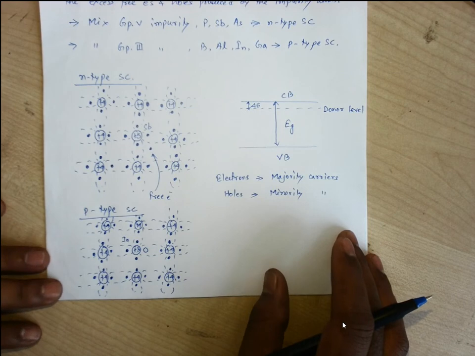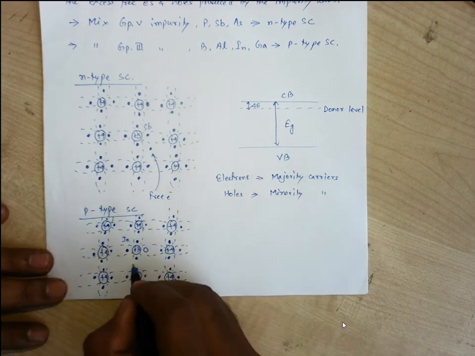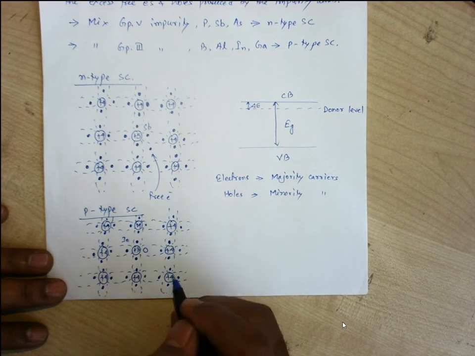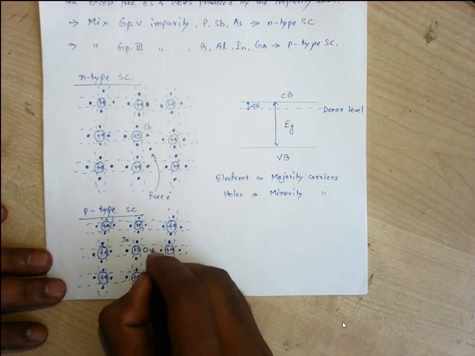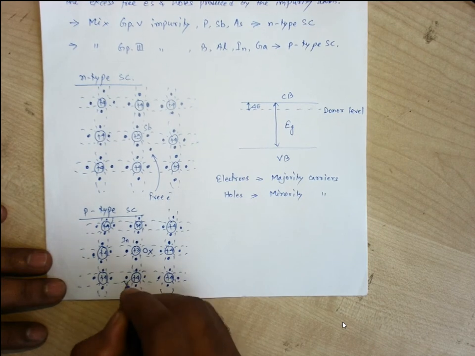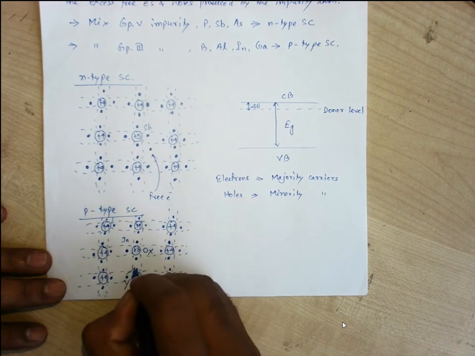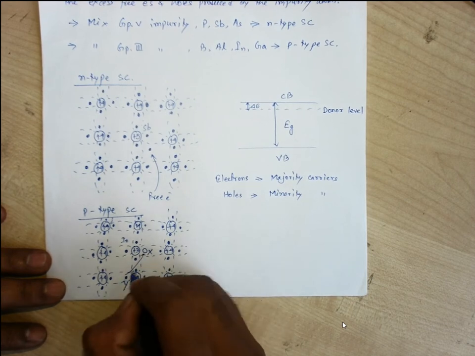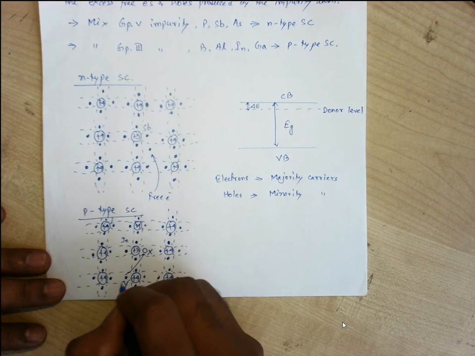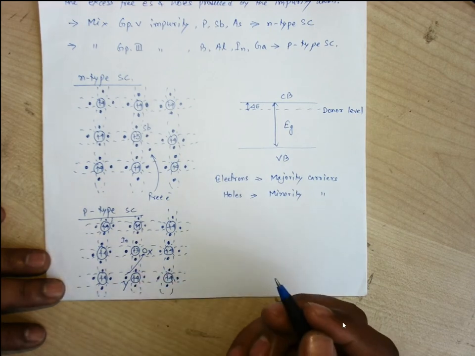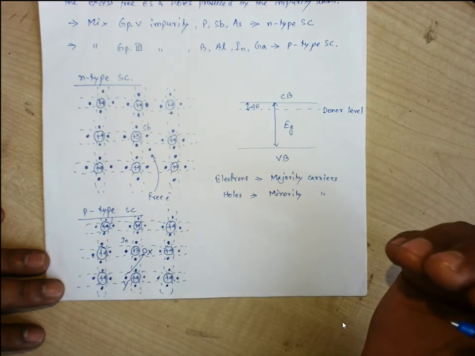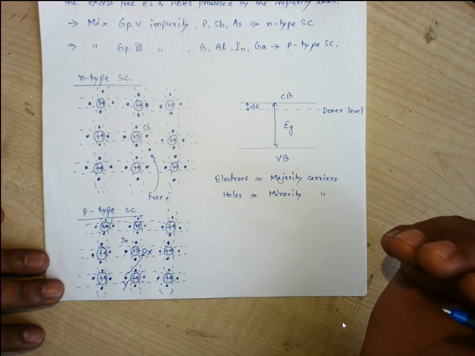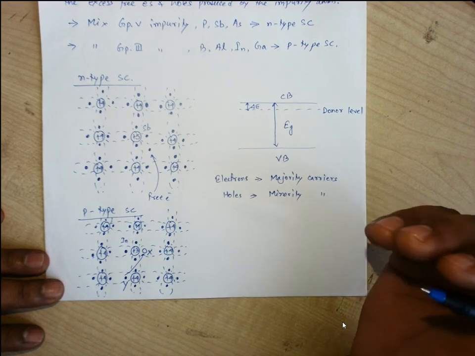This vacant place may be filled by an electron from an adjacent atom of the crystal, that is from the germanium, or from some other atom that is quite far away. Let us consider this location is X and this electron is Y. It is possible that this electron can shift to this vacant location. When this electron shifts from Y to X, at Y a new hole has been created. This way the charge carriers are moving in the crystal. When we connect an external circuit, we get the flow of charge carriers, that is current, in the external circuit.